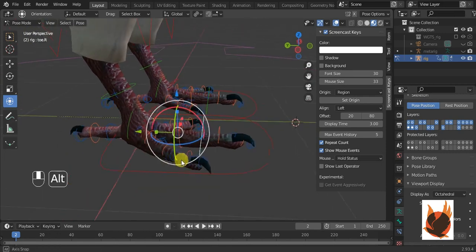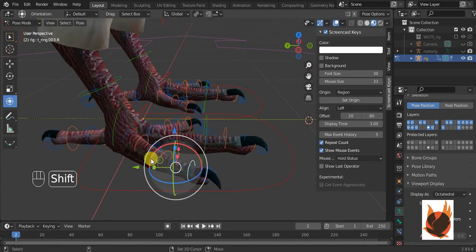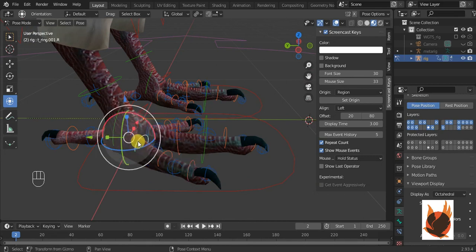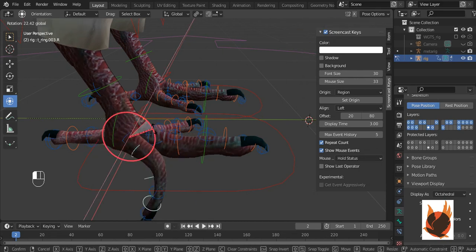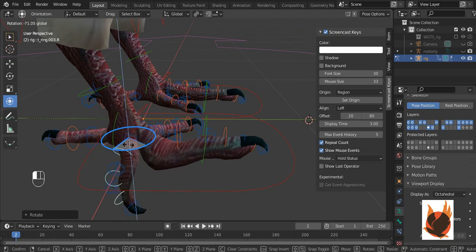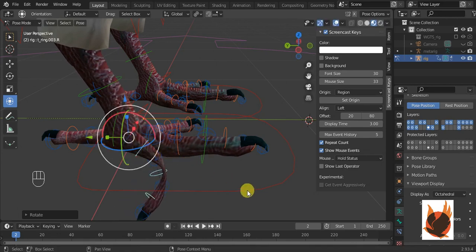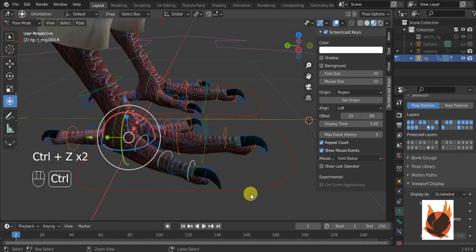Here it will have a main weight painting problem. Look at this thing, you can see it has a main weight painting problem that we will solve in the next lecture or next tutorial.